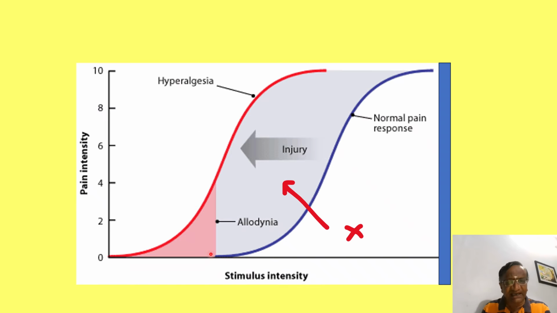Now we can see allodynia. Allo means touch, dynia means pain. If a non-noxious, non-painful stimulus gives you pain, then it is called allodynia. Now we can see in this graph, up to this stimulus intensity, there is not much. Here the patient is having pain. Here the stimulus intensity is so low, yet the patient is having pain. This is allodynia. All these things happen because of sensitization, because of repeated bombarding by the nociceptive input.